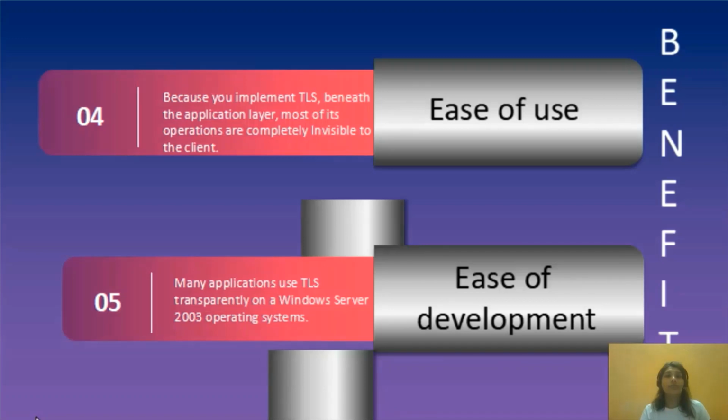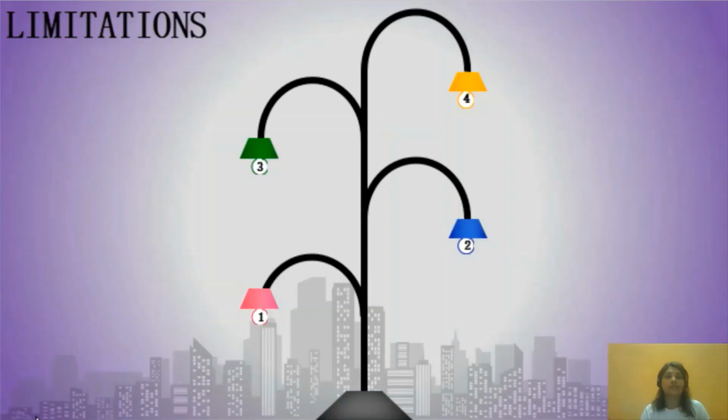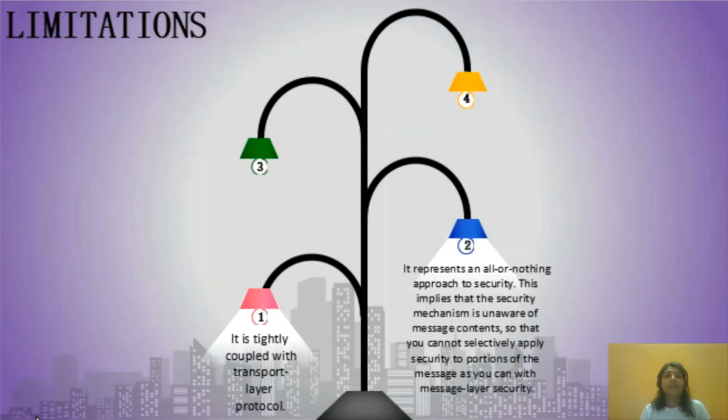Let's move towards the limitations. First, it is tightly coupled with the Transport Layer Protocol. Second, it represents an all-or-nothing approach to security. This implies that the security mechanism is unaware of message content, so you cannot selectively apply security to portions of the message as you can with message layer security.